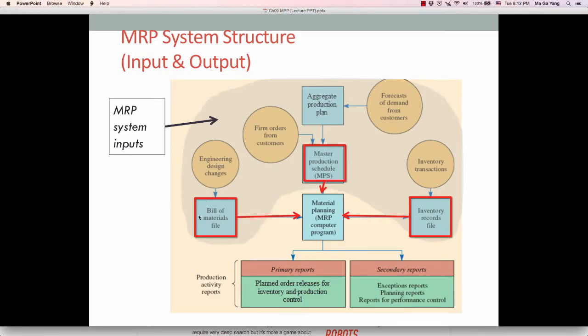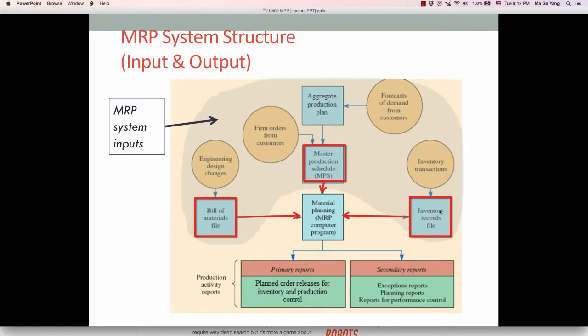The second major input is the BOM, or bill of material file. This identifies the specific materials used to make each item and the correct quantities of each. And if there are any engineering design changes, they should be included in this BOM file. For example, a smartphone requires constant engineering design changes such as screen size and so on. If any design change happens, then that information should be included in the BOM file.